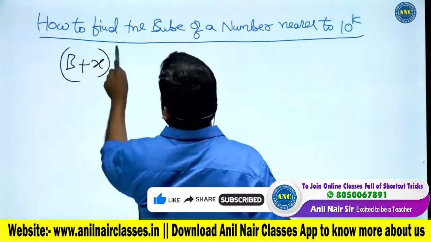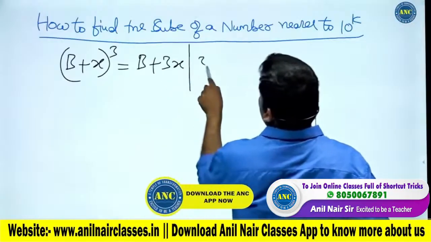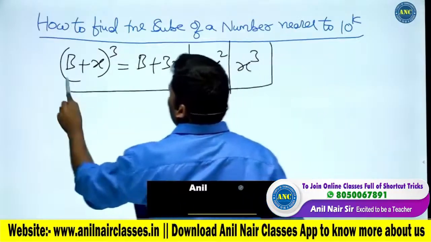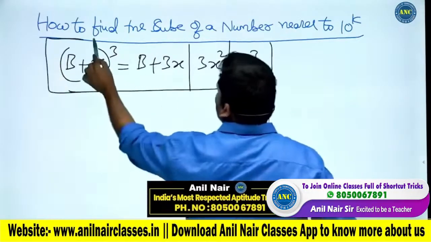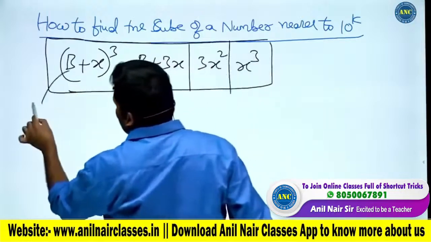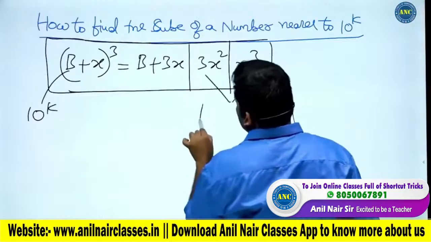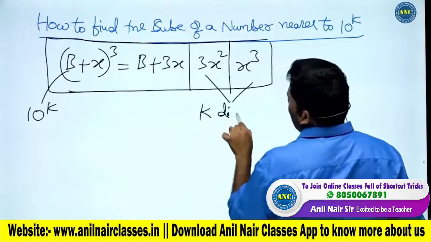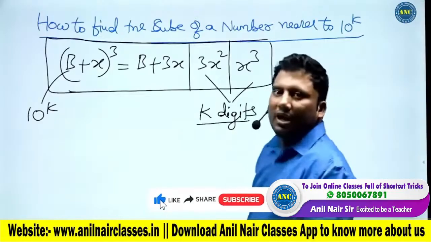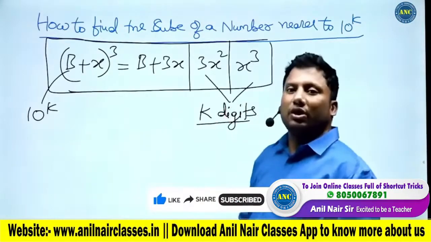(b + x) power 3 is b cube, 3b square x, 3bx square, x cube, just like (a + b) whole cube. The only difference is that b is of the form 10 power k, and the last places should have k digits each.